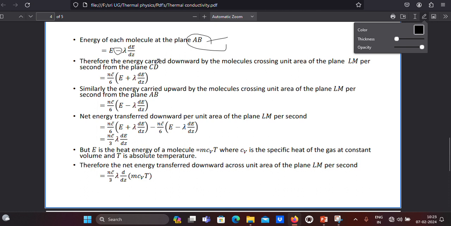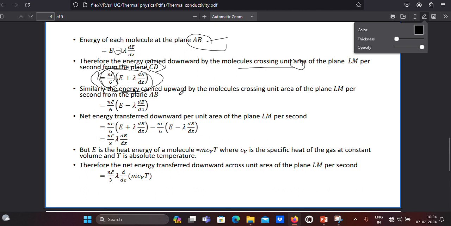Therefore, the energy carried downward by the molecules crossing unit area of the plane LM per second from the plane CD, average energy. So per unit area, how much energy do they carry? This much energy they carry. This is the energy present in the hotter region, and these are the total number of molecules, then it gives the total energy in the hotter region.